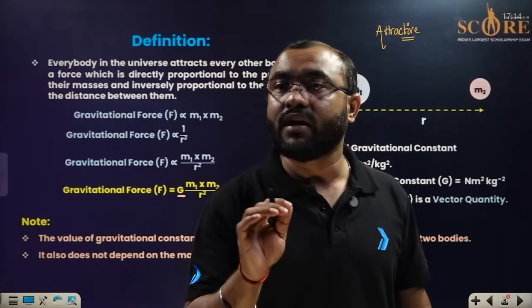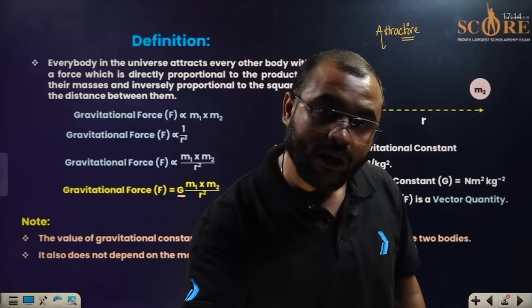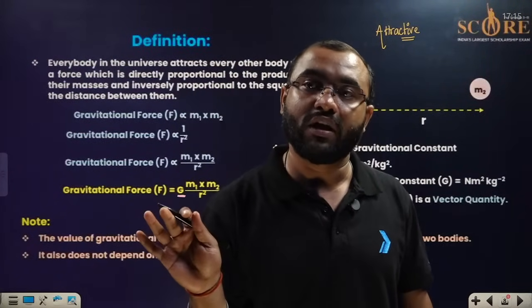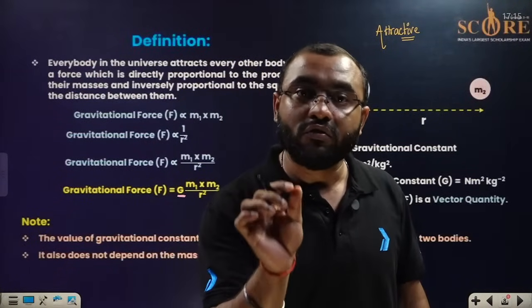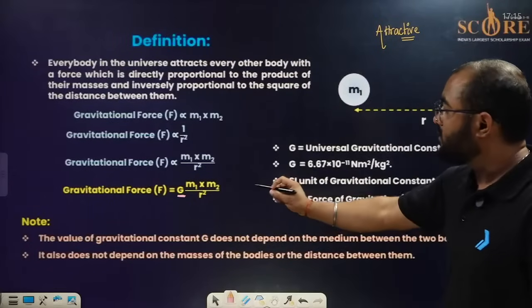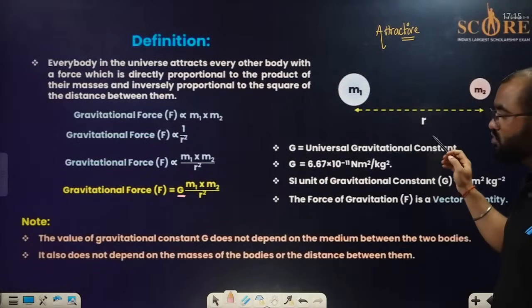It is a universal constant. That means it doesn't matter what is going to change, it doesn't matter where we are going to find it out, this value is going to be the same for every single condition in the entire universe. It is not going to change. That is why the word universal is written before the constant. Now what is this G? G is represented as the universal gravitational constant.